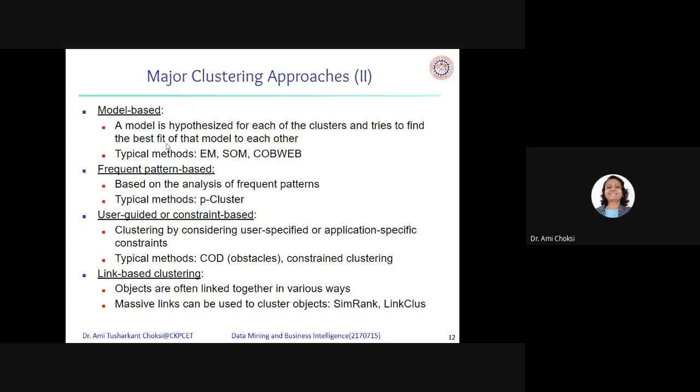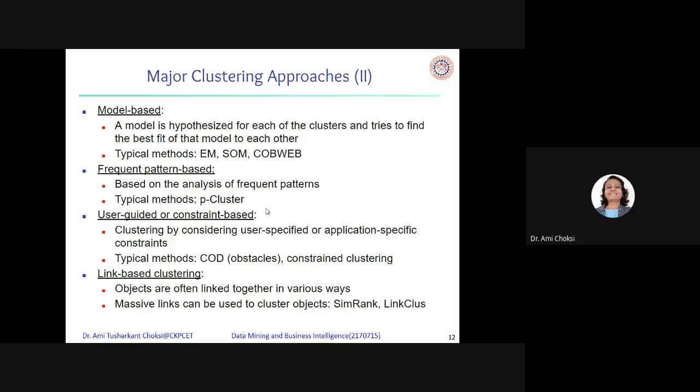Model-based: a model is hypothesized for each of the clusters and we try to find the best fit of that model to the data. Typical methods are EM, SOM, and COBWEB. Frequent pattern-based: based on the analysis of frequent patterns.